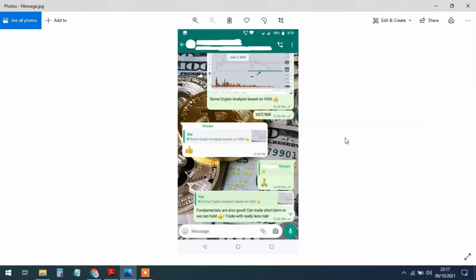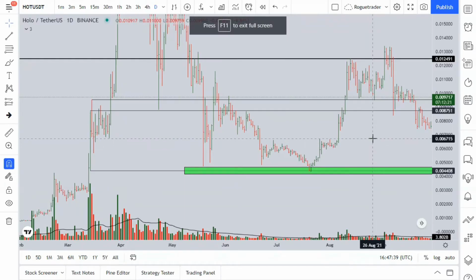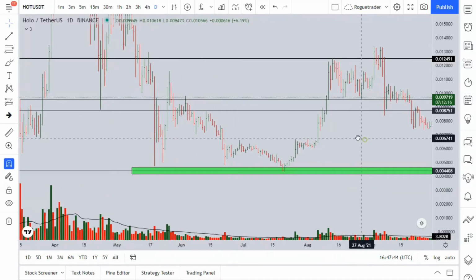I don't really remember, and I shared this analysis in a particular WhatsApp group on July 3rd, 2021. When I did this analysis, the cryptocurrency markets had already crashed, and I was looking for a buy opportunity in around 10 to 15 altcoins, and especially in bitcoins and ethereum. Right here I had shared some analysis, so just for an example I'm showing these particular charts. Now let's get back to the charts, and I'm going to explain why I took this trade, and how you can take trades based on volume spread analysis.